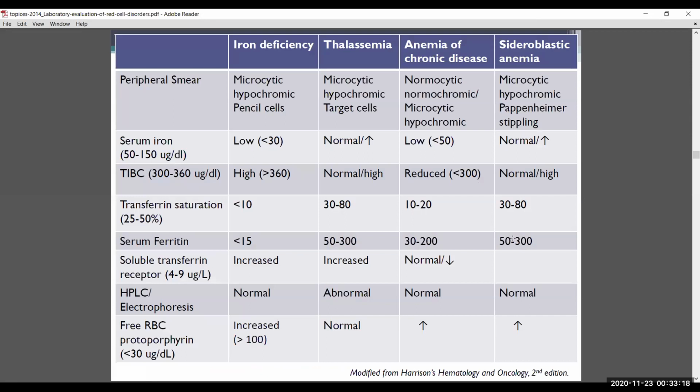The first thing you have to look at is the RDW. If it is associated with an increased RDW, it is iron deficiency. If it is normal, then it is thalassemia. So how do you confirm between these four? You have to do an iron study.